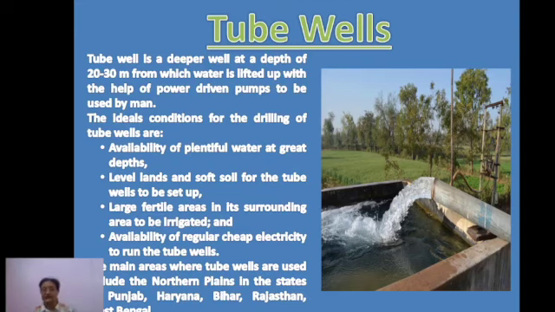The land should be level land and soft soil, and it should be surrounded with agricultural fields where the water can be used for irrigation purposes. Then next is availability of regular cheap electricity. That is again one basic requirement. Either electricity or the pumping set which is working there needs some fuel. Okay, so it becomes expensive. As compared to a well, it is more expensive.